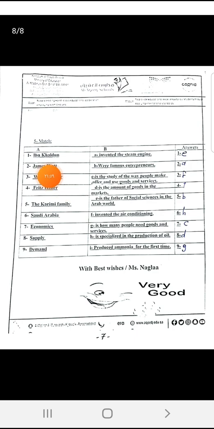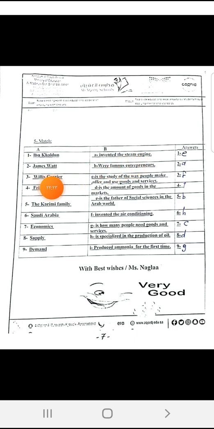The matching question. Here you have some names and you should identify them very well. You have Ibn Khaldun, James Watt, Willis Carrier, Fritz Haber and the Karimi family. These 4 names, you should know that. Ibn Khaldun is the father of social sciences in the Arab world. James Watt was the inventor of the steam engine and he started the Industrial Revolution.